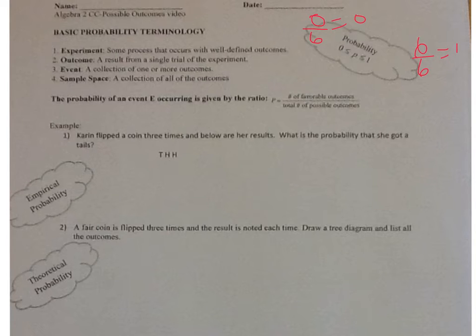All right, so let's take a look at the different types of probability. We have empirical probability and theoretical probability. This would be empirical probability. Karen flipped a coin 3 times, and below are her results. What is the probability that she got a tails? Well, how many tails do you see? There's 1 tail, over how many outcomes total? 3. So it would be 1/3. That's the probability that you got a tails.